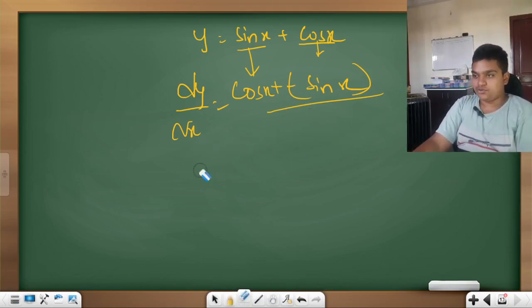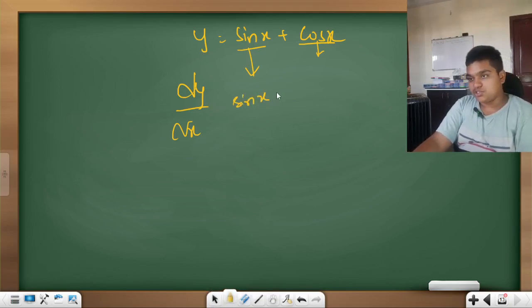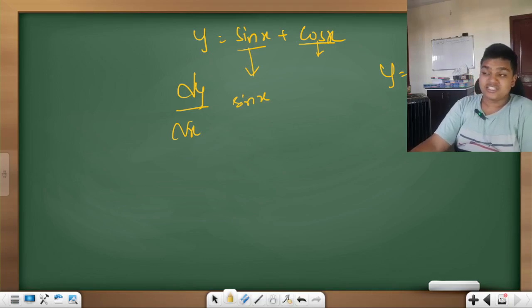Using the basic formula, how do you do this? You differentiate f of x first, f dash x. It is in the form y is equal to f of x plus g of x, addition and subtraction.